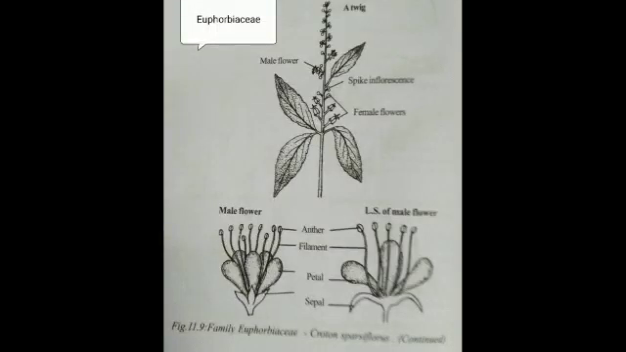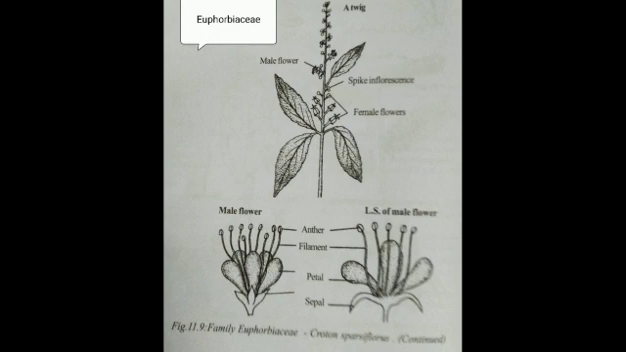In this lecture I am going to discuss the family Euphorbiaceae, its floral and vegetative characters, features and economic importance. The systematic position of Euphorbiaceae: class Dicotyledons, subclass Monochlamydeae, series Unisexuales. This family is commonly called the Spurge family.